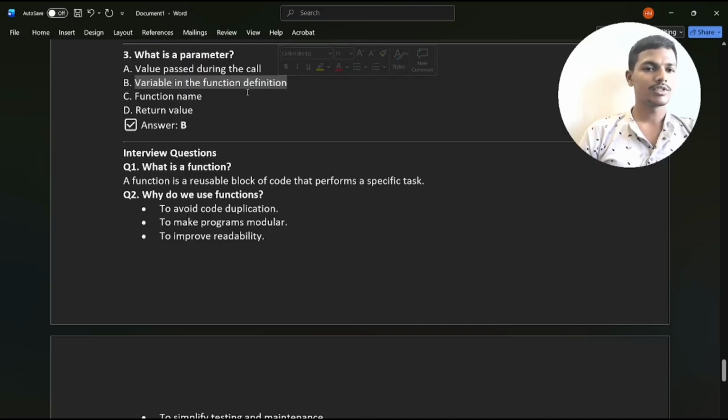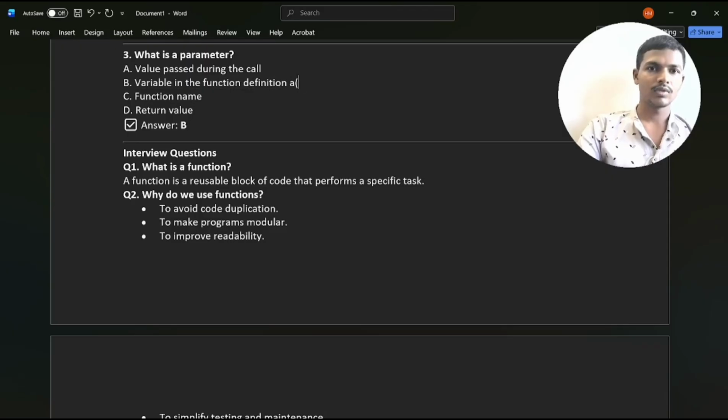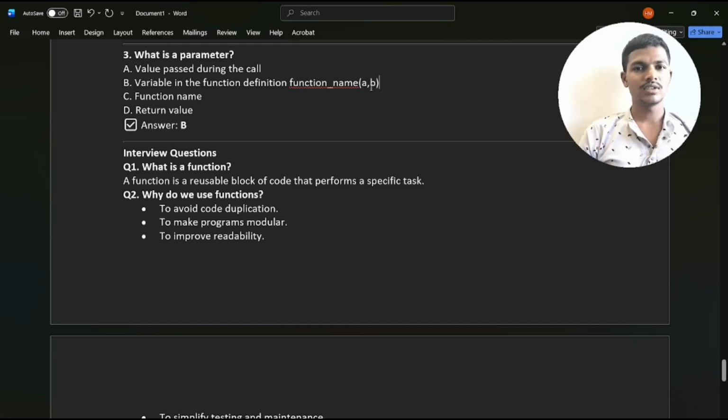You must give the variables after the function name, a comma b. Like this way, these two are the variables a and b. The comma is a separator.